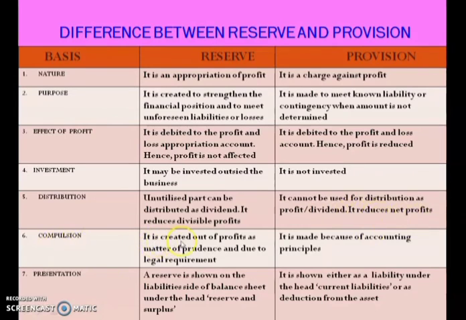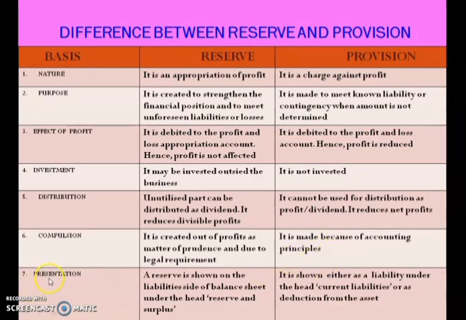Now compulsion. Reserve is created out of profit as a matter of prudence and due to legal requirement. We are supposed to create this reserve. It is a legal requirement. And provision is made because of accounting principles. So provision is made because of our accounting principle.